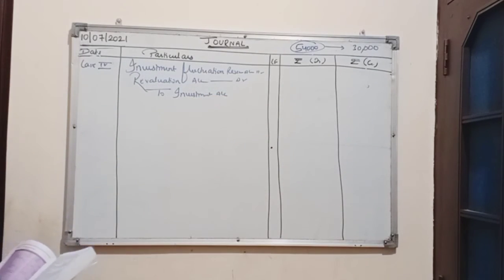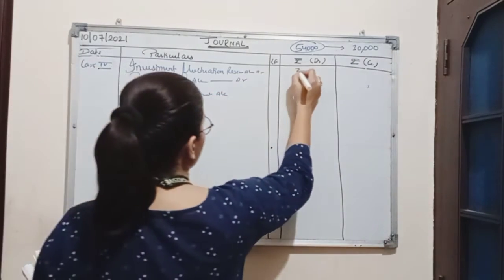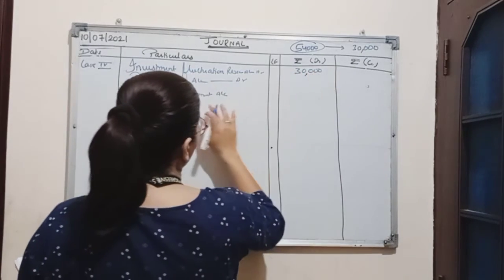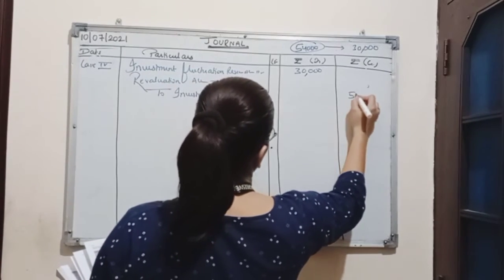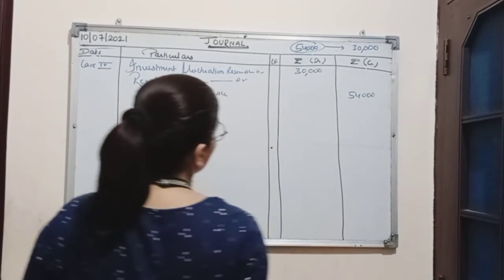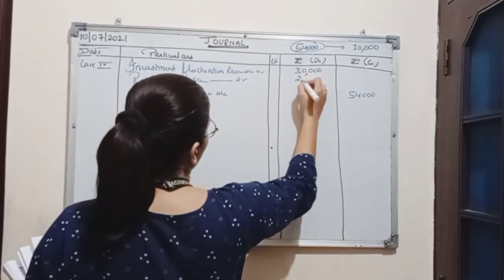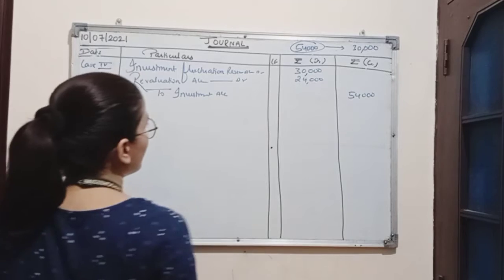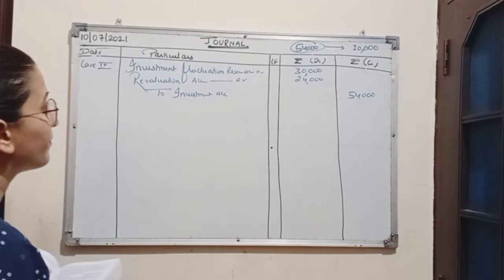So here investment fluctuation reserve is rupees 30,000 and we know the total loss is 54,000. So the remaining amount, which is 24,000, will be borne by partners.